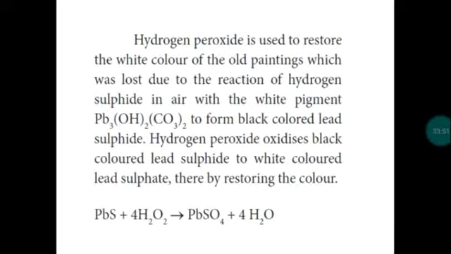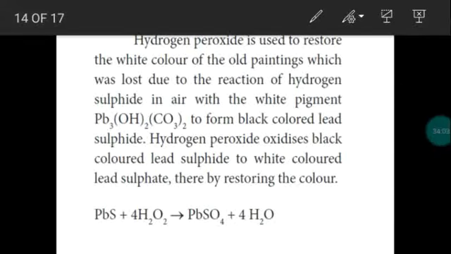So somewhat the painting becomes black in color, right? This is mainly due to hydrogen sulfide present in the atmospheric air. When hydrogen sulfide combines with the painting, the white painting contains a color pigment. The color pigment is a compound, Pb3(OH)2(CO3)2. So in the paintings, that white color is having a pigment with the formula Pb3(OH)2(CO3)2.